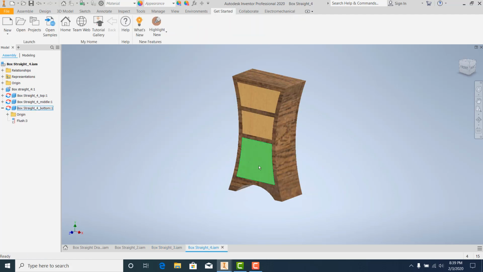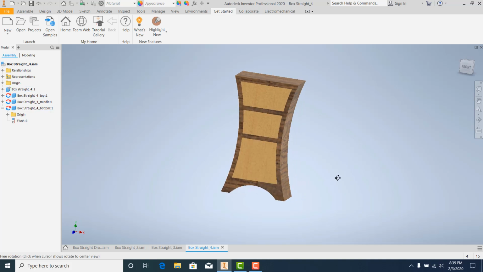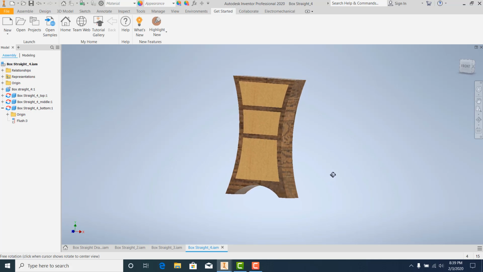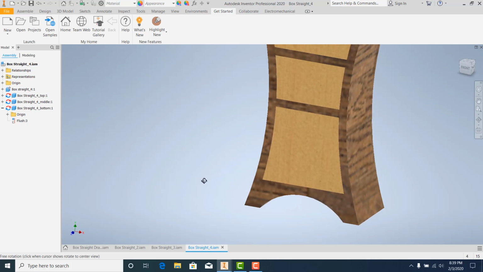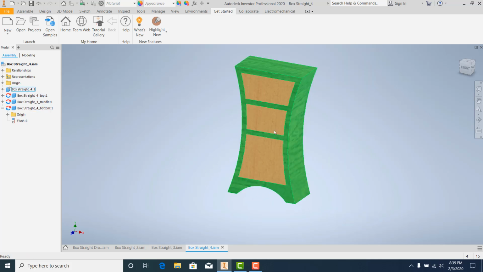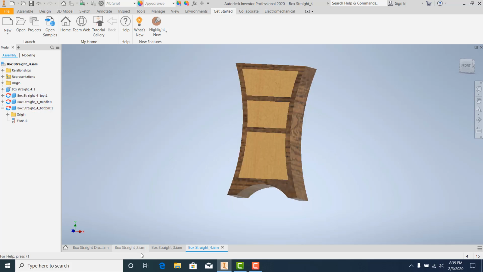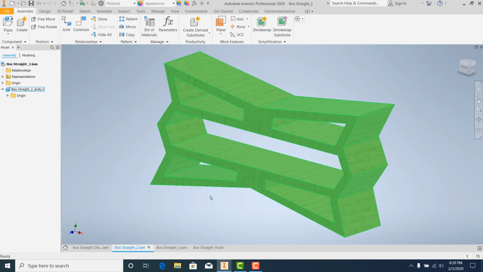And then this last one does have some slight curves to it, but the curves are large radius, so the bandsaw won't have that much problem. Also, the radius is on the outside, so we could use some relief cuts to help as we're cutting out that shape as well. The other difference about this last one is I stood my block up so that it would be tall and skinny, as opposed to the other ones that were kind of long and shorter.